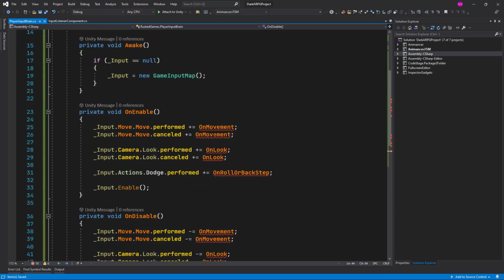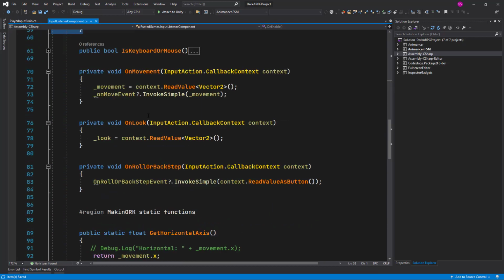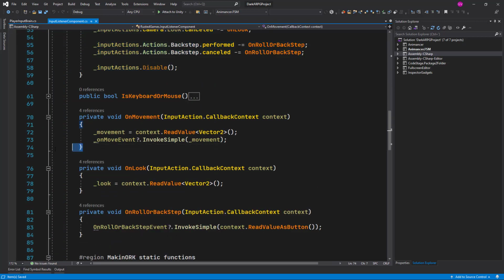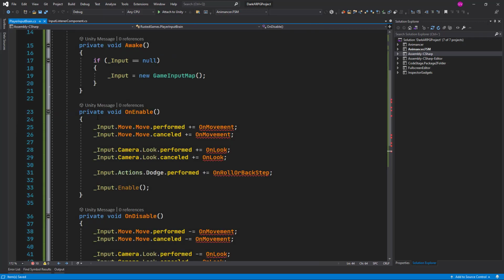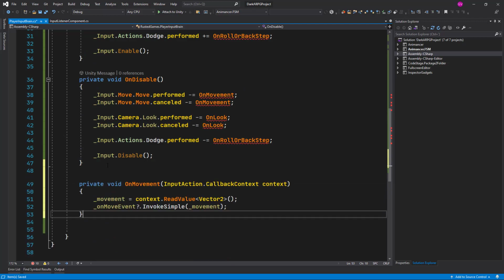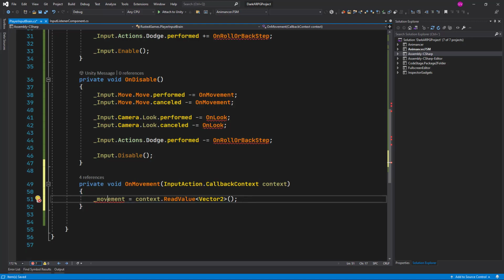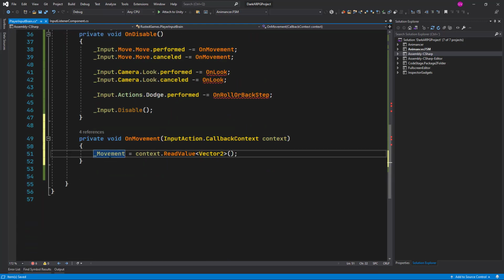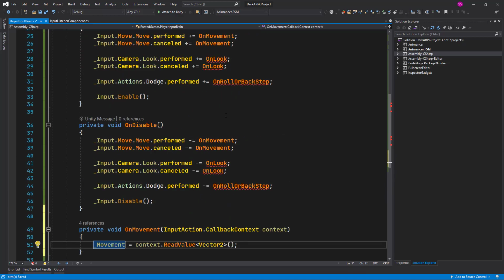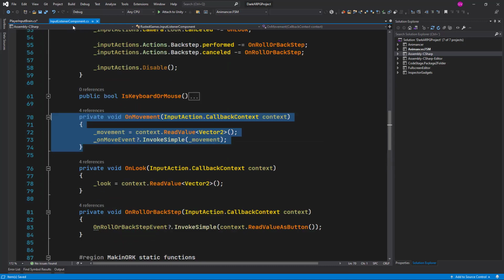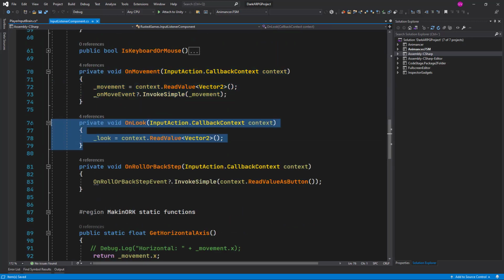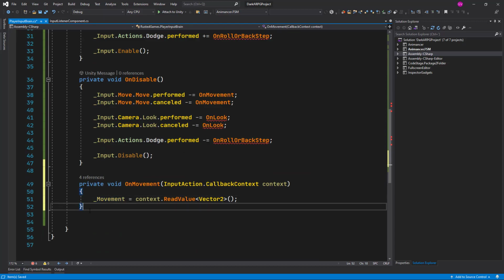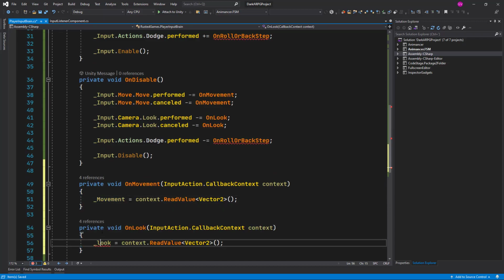Now we have this onMovement method. Let's copy the whole thing, put it here, and we don't want to call this movement event anymore, but what we want to do is to change the variable name accordingly. So this will resolve the onMovement. Let's take a look at the onLook. So let's copy those and paste it here. Same thing for the look variable.